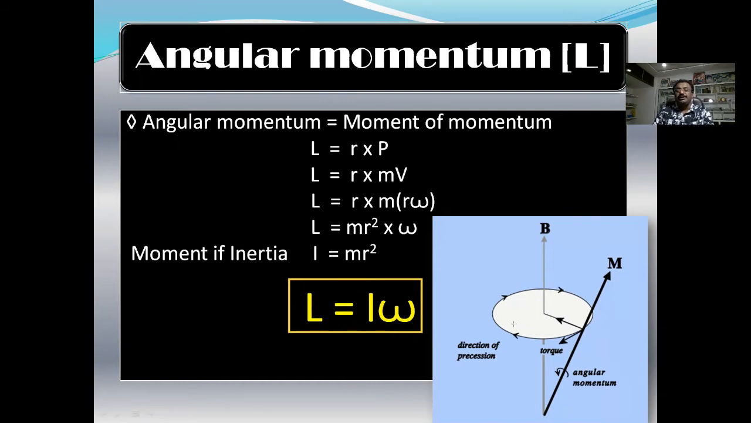So here in the given picture, the direction of angular momentum is shown. Here the body is revolving in a clockwise direction about an axis of rotation. Here the axis of rotation is perpendicular to the plane of rotation. This is the direction of torque. So here M indicates the direction of angular momentum.